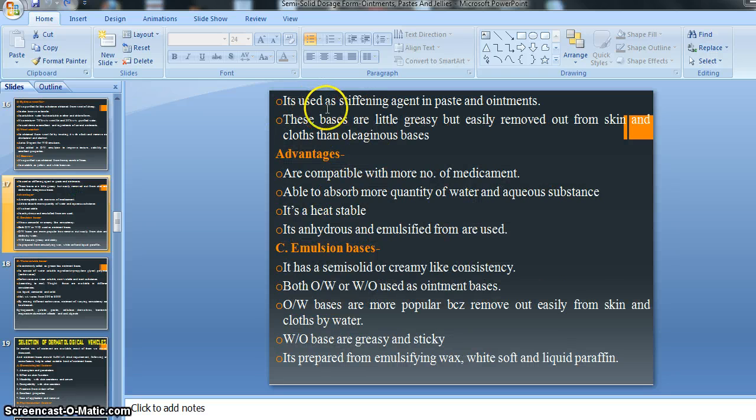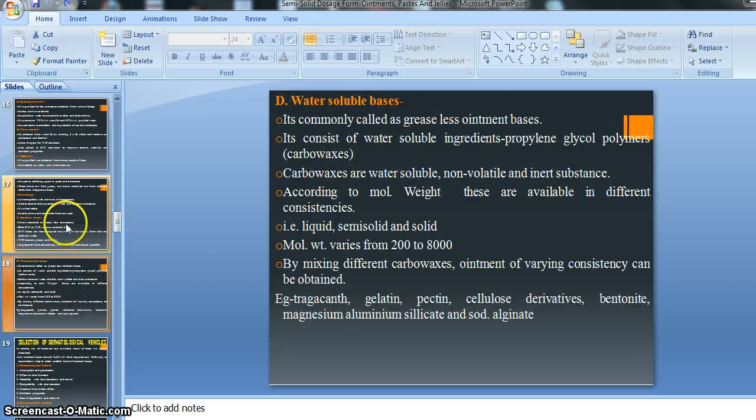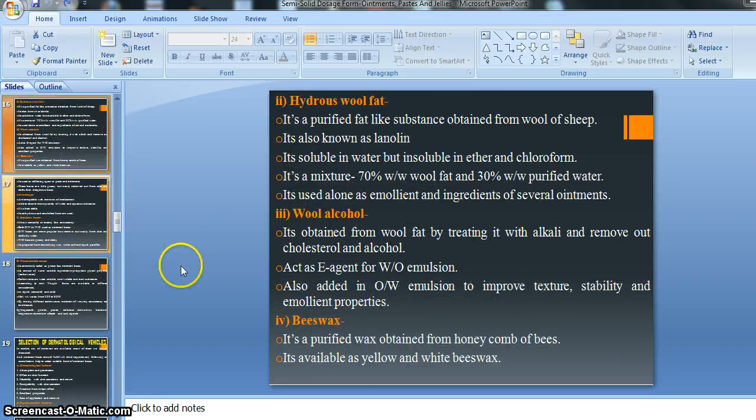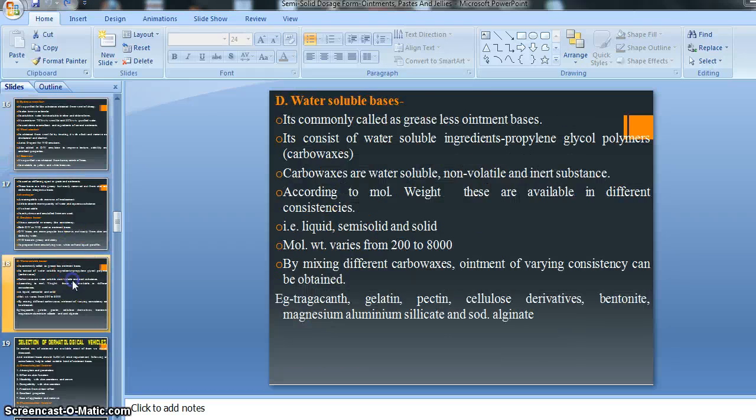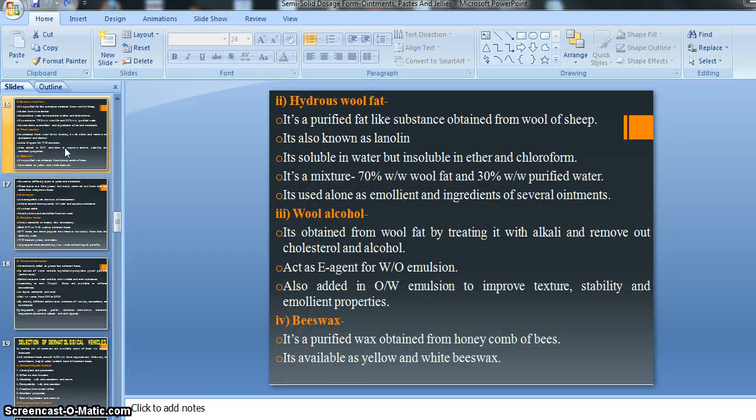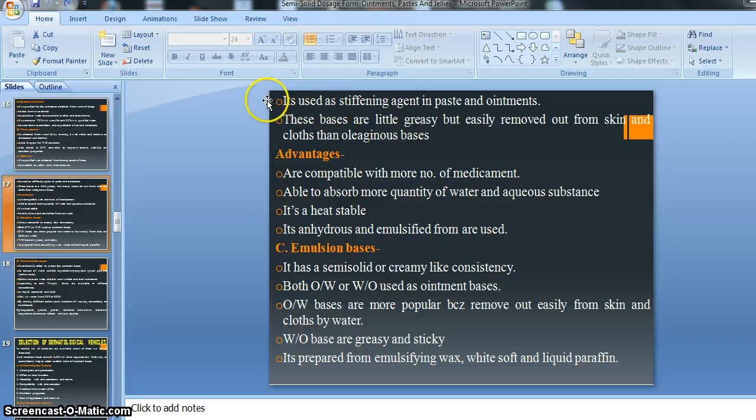Then it is used as a stiffening agent in paste and ointment, right. So beeswax is used as a stiffening agent in paste and ointment, which means if we prepare an ointment, at that time also beeswax is used as a stiffening agent, as well as for the preparation of paste.